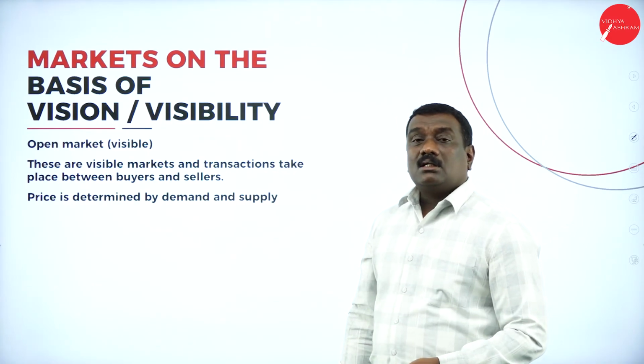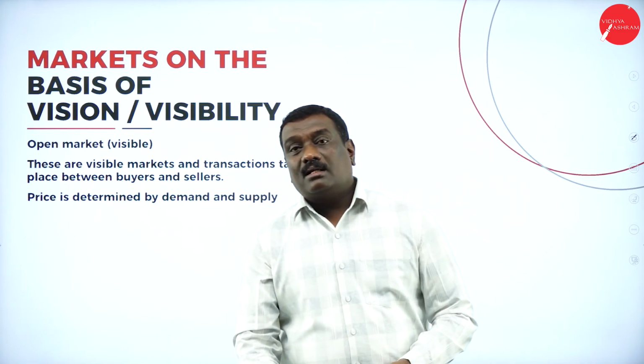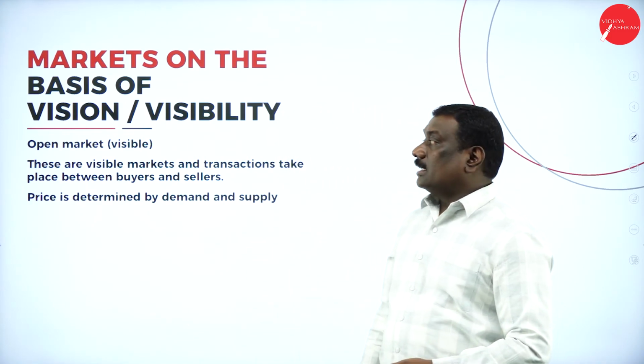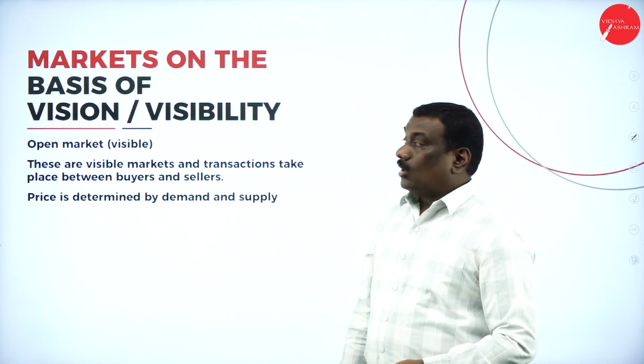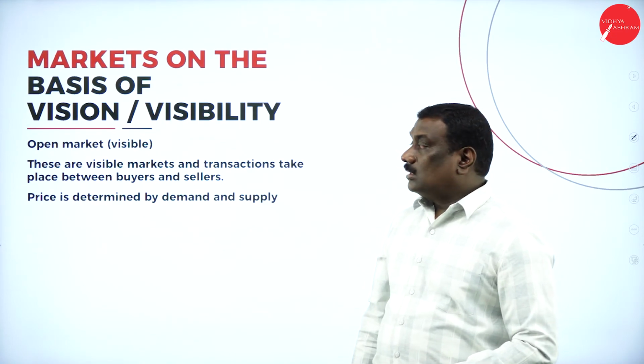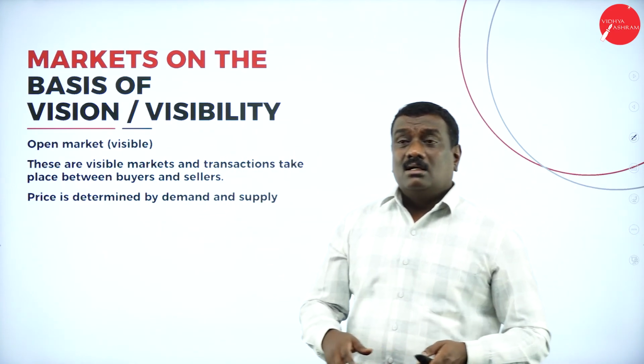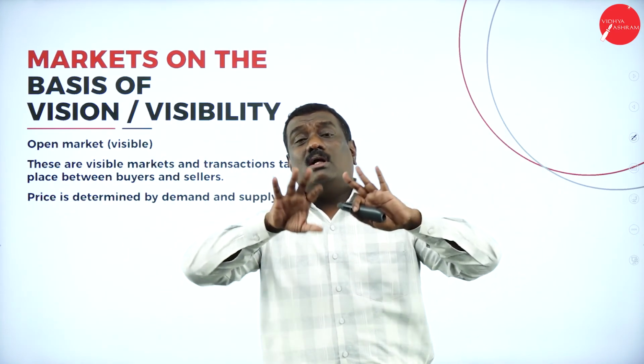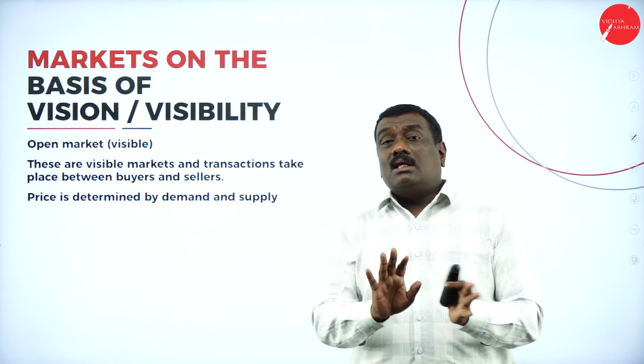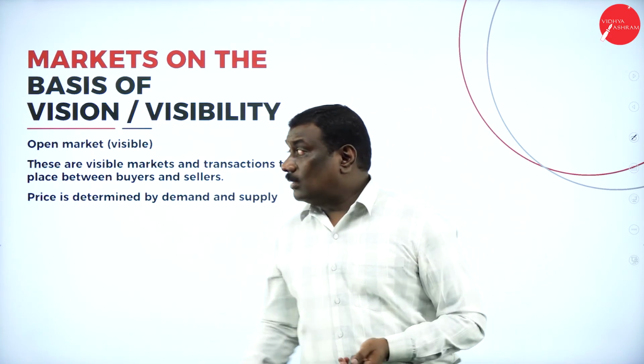Now coming to the next type of market, that is on the basis of vision or visibility, that is the open market, or the visible market. What is open market? Open market is nothing but it is visible in nature. You can find the goods being sold in the shops openly. There is nothing to hide.